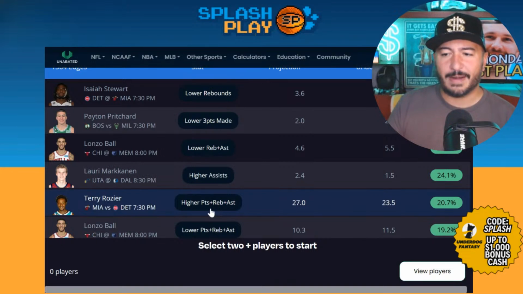And higher on PRAs, points, rebounds, and assists for Terry Rozier. 27% there, 23.5 is the current line in Underdog, and it's a 21% edge.